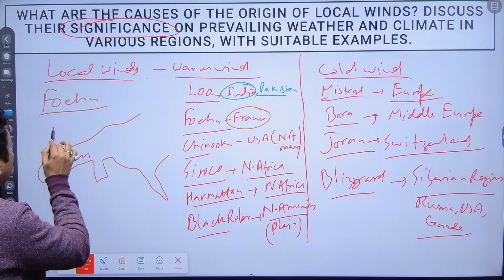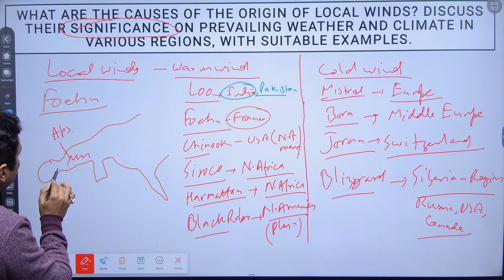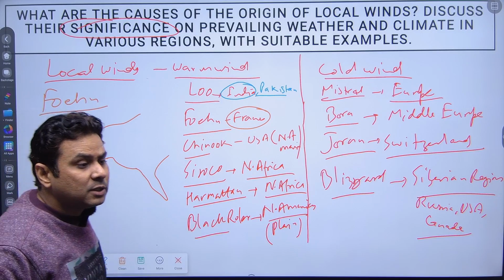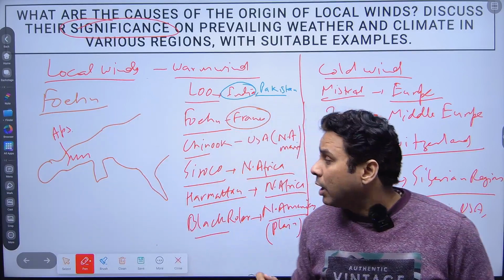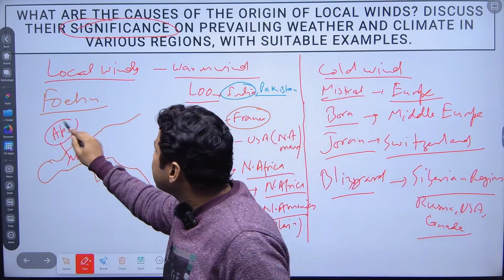Here is the presence of the Alps, and at the Alps the Foehn occurs.